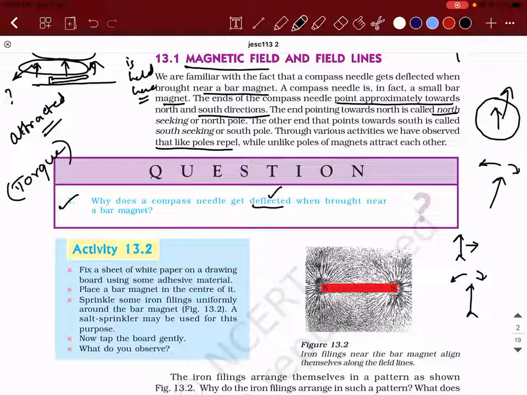So how should you write the answer in the exam? First point, write it down. A compass needle is in fact a small bar magnet.